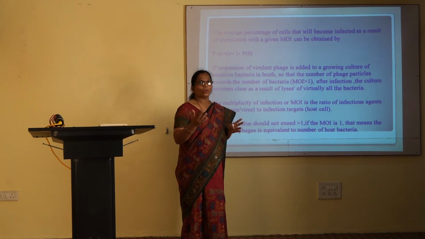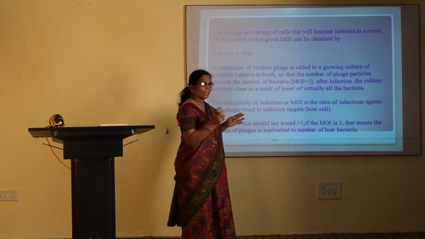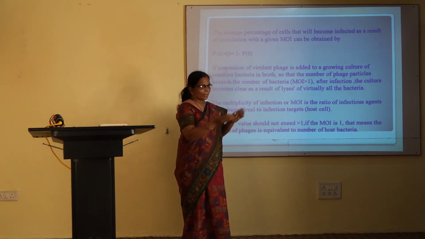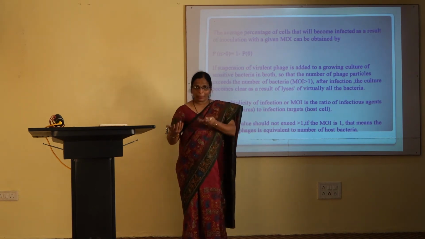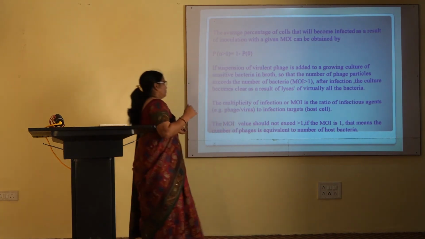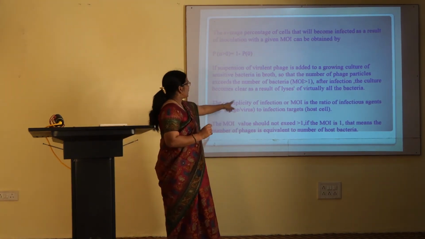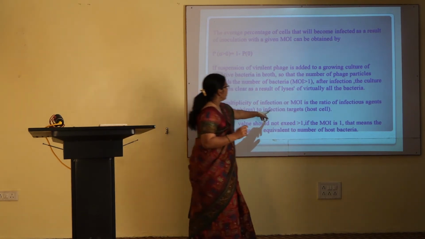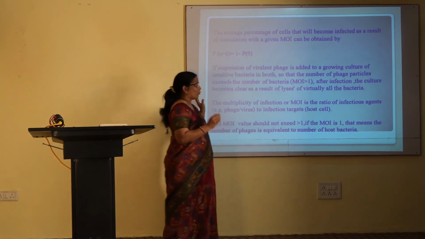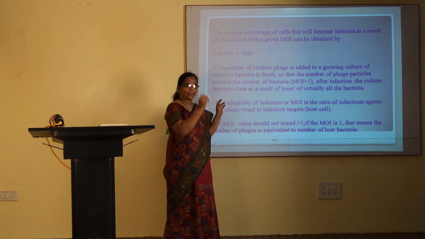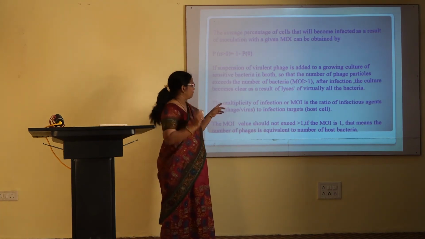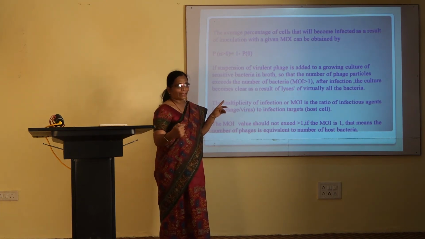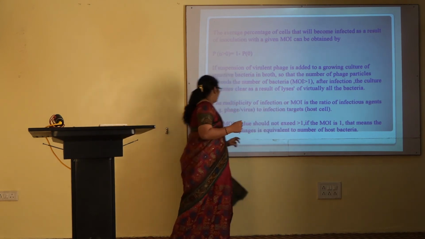This ratio finally will give you a value, and depending upon the value you can decide whether lysis would be there or there would be no lysis. So the multiplicity of infection, or MOI, is the ratio of infectious agent to infection targets. MOI is nothing but phages divided by bacteria. Whatever value you get after the calculation will be the MOI value.